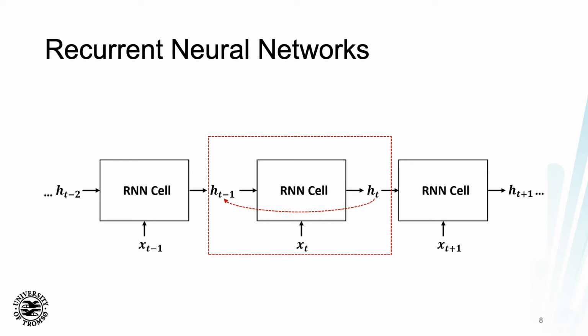So the network is able to identify relevant information from the past that is remembered in this hidden state H, as well as what's relevant to bring further in the current state xt.